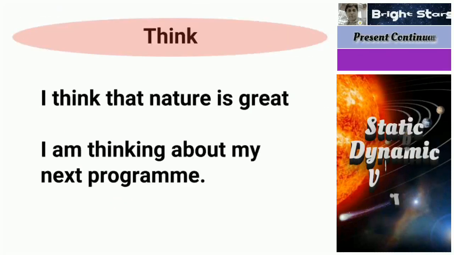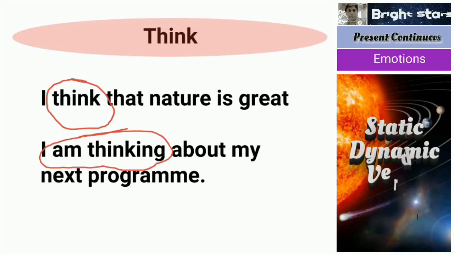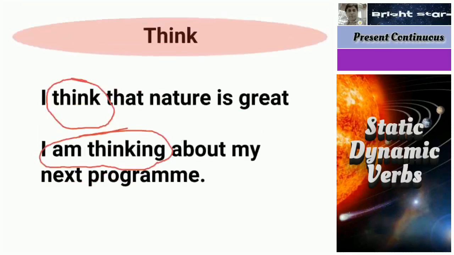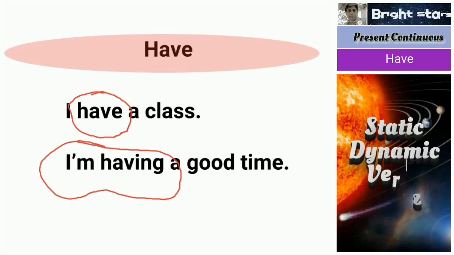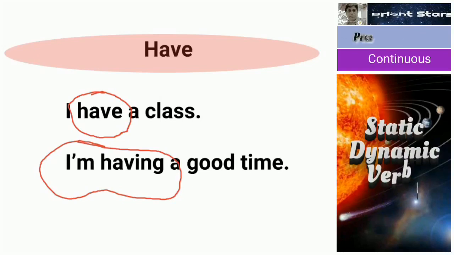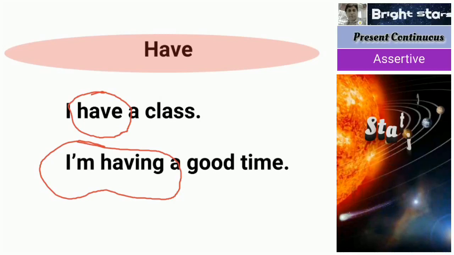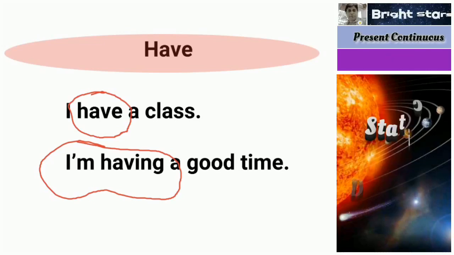Likewise, I think that nature is great. Here, static. I am thinking about my next program. So this is dynamic. So in the same way we can use these verbs both as static and dynamic. I think we have spent a good time in this video. We have got a lot of knowledge, and the only thing remaining is you have to practice simple present tense. You have understood now present continuous tense and how to use it, what the structures are, in what conditions we have to use it, and what the exceptions are.